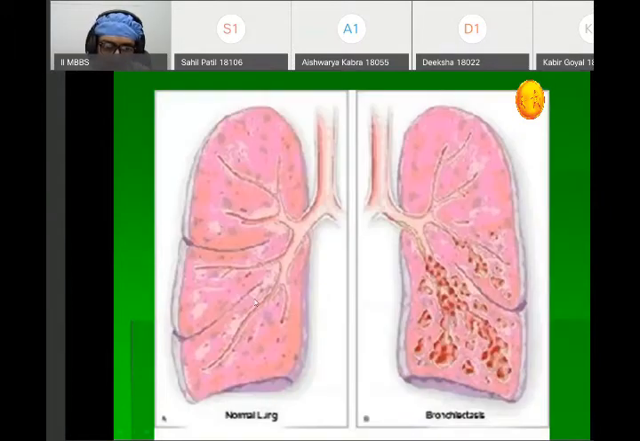Now, in the next diagram, as compared to the normal lung, in bronchiectasis usually the lower lobe of the lung is involved. There is dilatation of the bronchi, there is infection, and there is accumulation of foul-smelling secretions within the bronchi that can be very well appreciated. So these are the features seen in bronchiectasis. There is involvement of mainly the lower lobe, dilatation, infection, and presence of foul-smelling mucoid secretion within the bronchi.